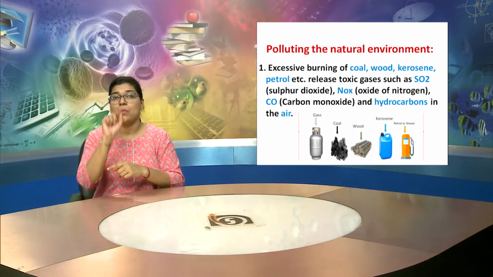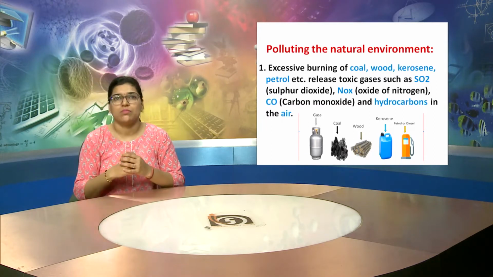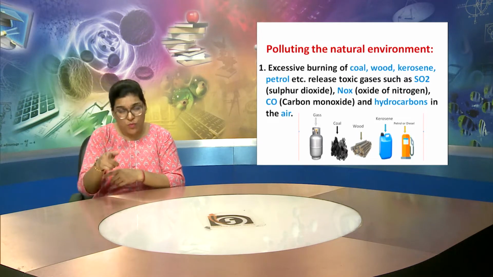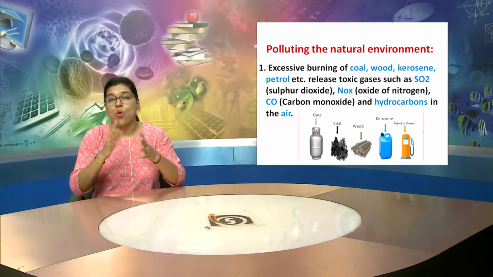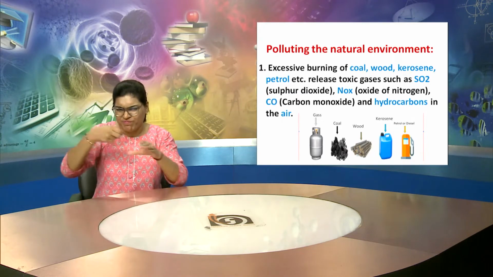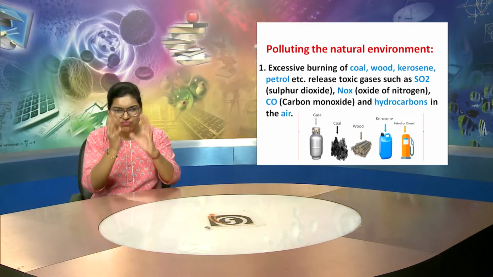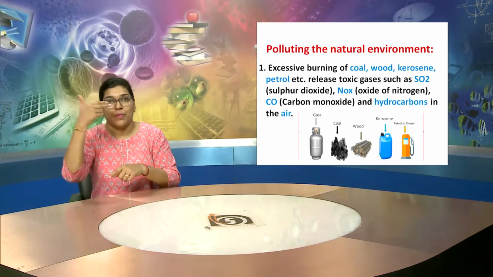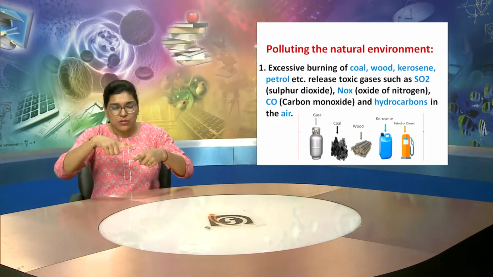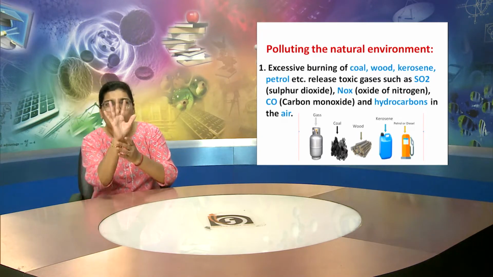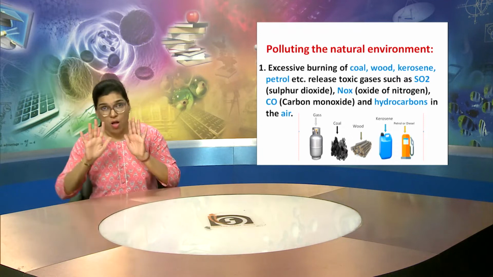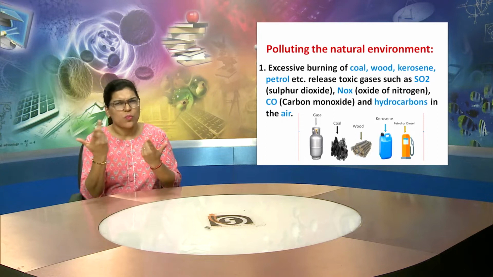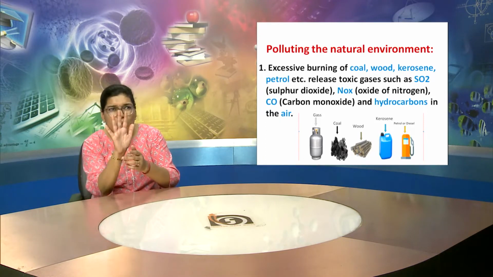Now, let us understand how the natural environment is getting polluted. The first point on the screen explains that excessive burning of coal, wood, kerosene and petrol releases toxic gases such as SO2.